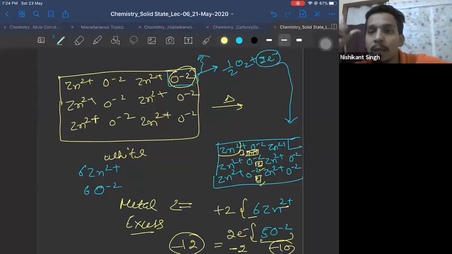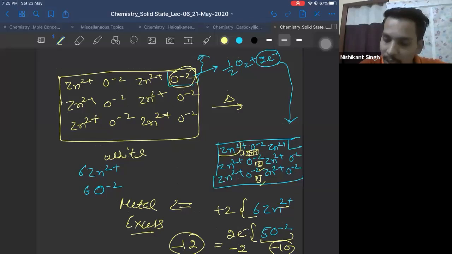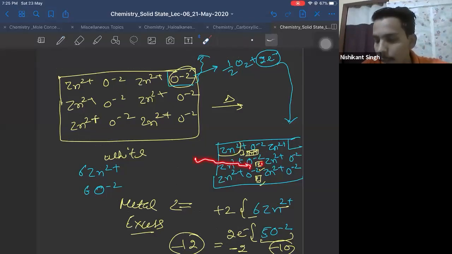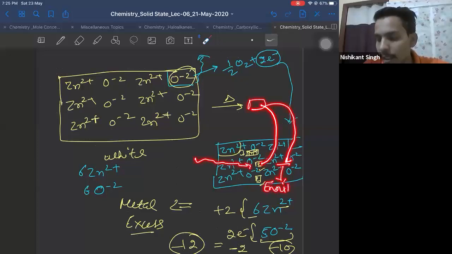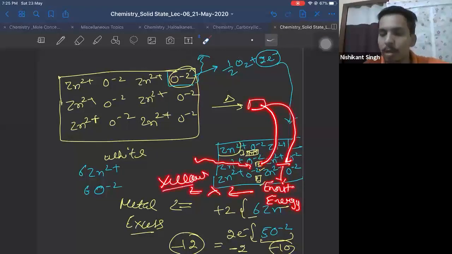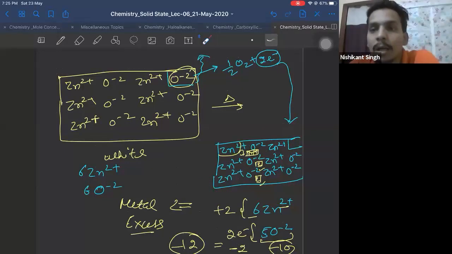Now the question is, it is metal excess, but why is it colored? Because this electron, same as the F center, will absorb energy and get excited to a higher energy level. When it comes back to the ground state, it will emit energy, and the emitted energy has a wavelength corresponding to yellow color. Therefore, this substance will appear yellow because of the unpaired electron. So this substance is appearing colored because of the unpaired electron.